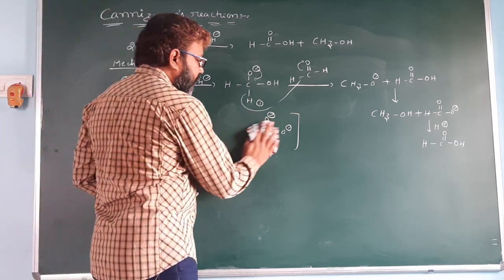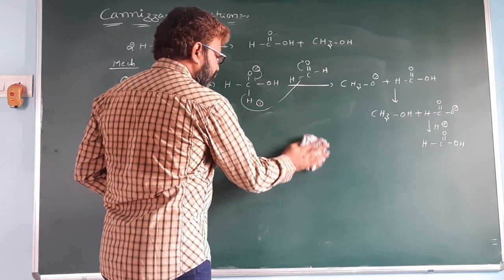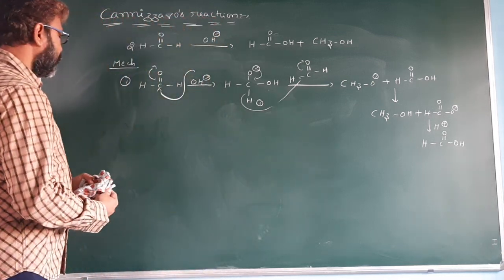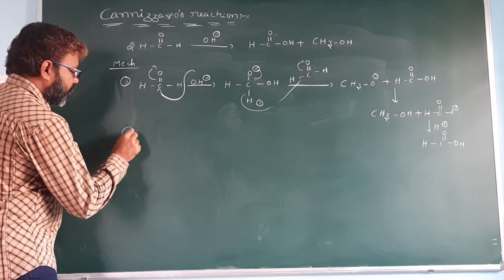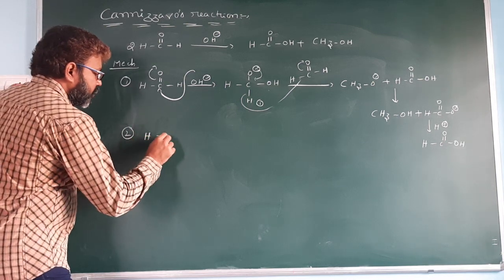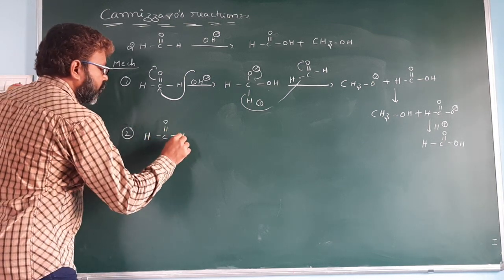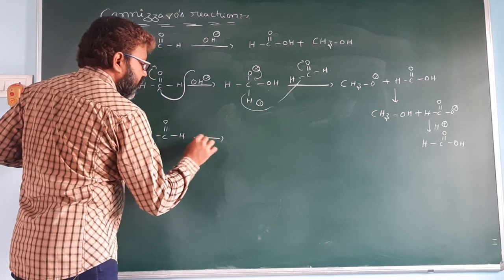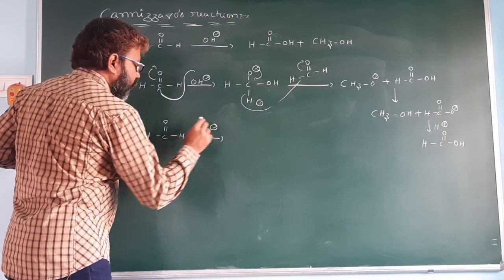Now I write another possible mechanism, the second type of mechanism. HC double bond OH reacts with OH minus.